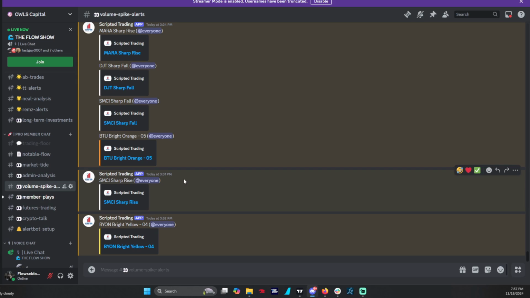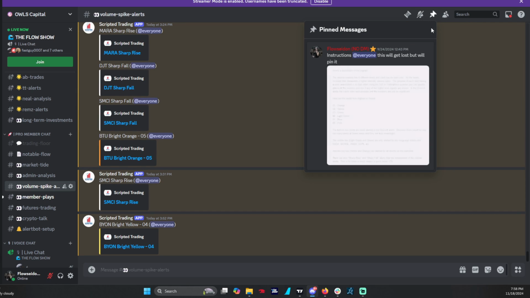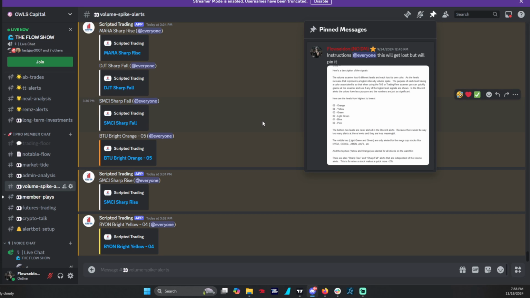Volume spike alerts. This is a bot from Scripted Trading that we have. It basically shows when stocks are having an insane amount of volume, either to the upside or downside. And if you're interested in this bot, we have a full explanation on how it works in the pinned messages. So if you want to read that, it is in the pinned messages.